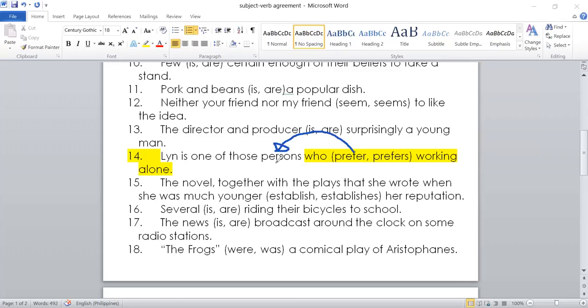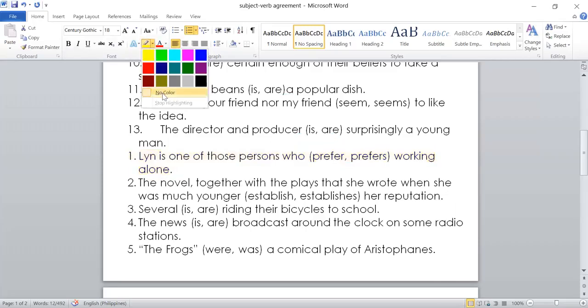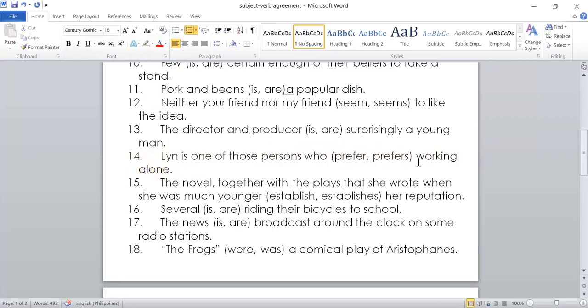Therefore, persons is plural. The answer would be prefer. Okay. I hope that's clear, class. So that is one rule. Be careful so that you will not be confused with clauses, especially adjective clauses. So who prefer working alone is an adjective clause that is describing persons.